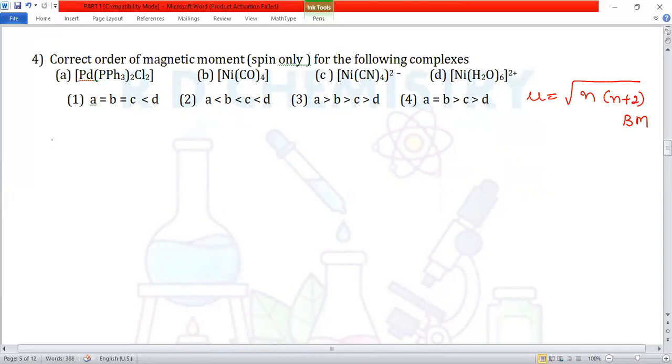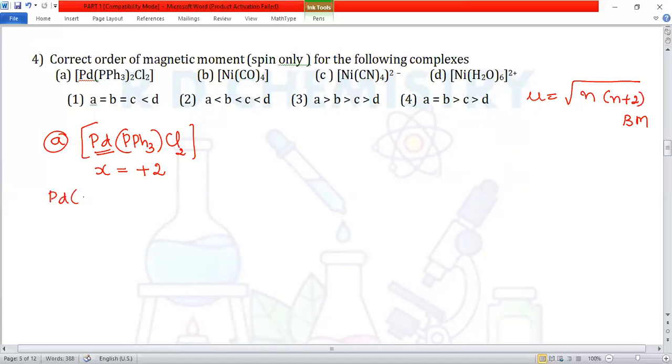We'll take the first complex A. They are given Pd, PPh3. It is triphenyl phosphine, then chlorido ligand. We'll calculate the oxidation number of palladium. So it comes to be x is equal to +2.